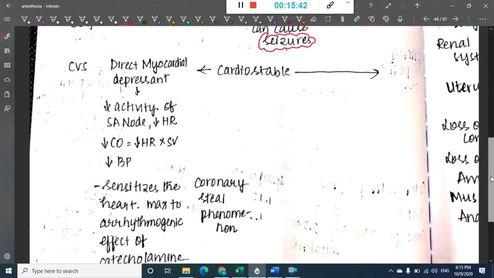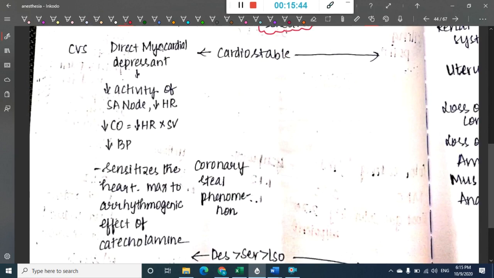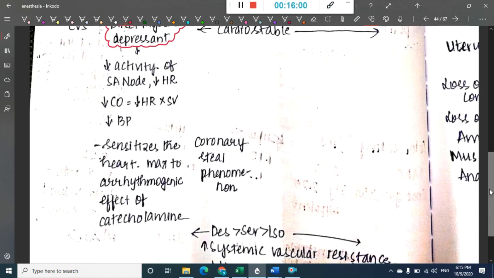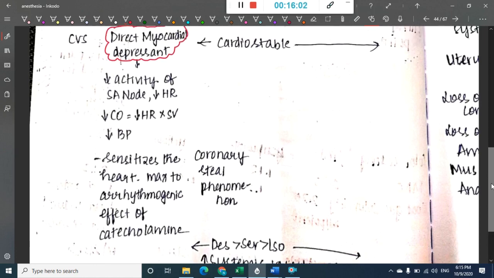This you should remember. Then the cardiovascular system: all are cardiostable except halothane, which causes a direct myocardial depressant action. As a result, it decreases the activity of the SA node, decreases heart rate, decreases cardiac output, and decreases BP also. But it also sensitizes the heart to the arrhythmogenic effect of catecholamines.